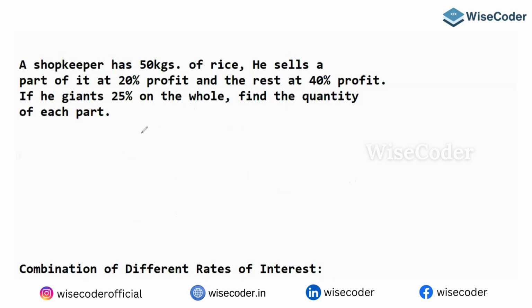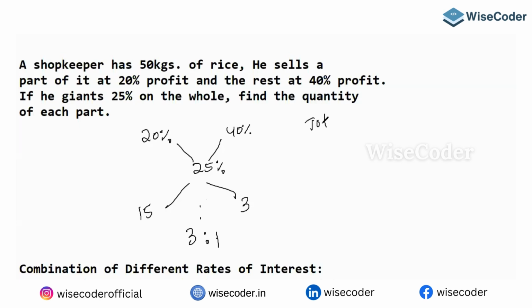Look at here. The first variety is 20%. The second variety given was 40%. The mean is what, guys? 25%. So look at here, 40 minus 25, 15. 25 minus 20, 5. So you can say the ratio is what? 3 is to 1. Hang on. 3 plus 1 is what? 4. Can I say the total parts is 4? Yes or no?